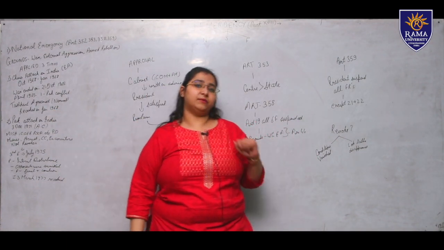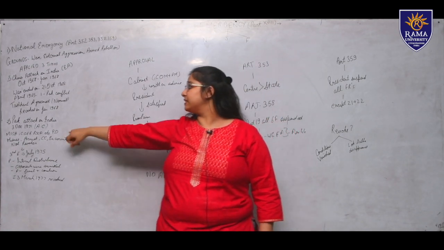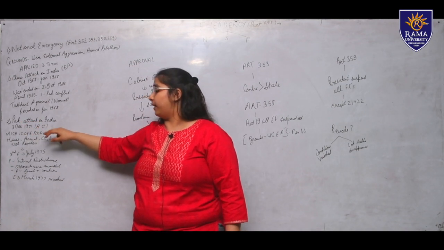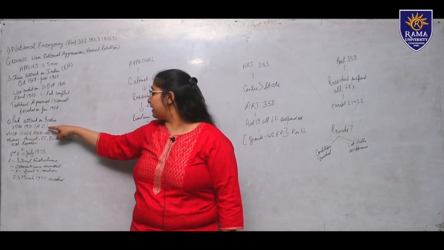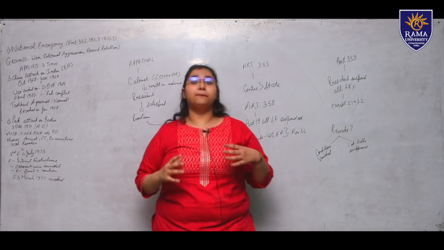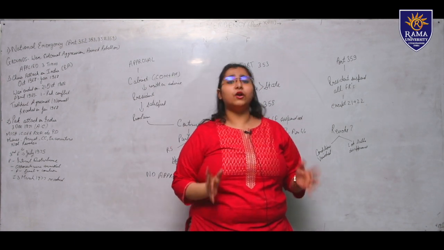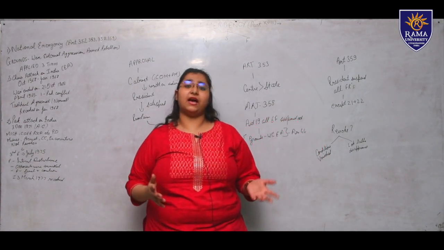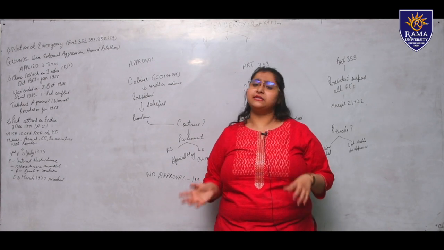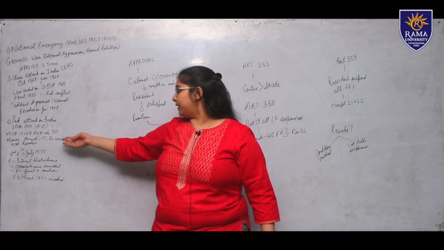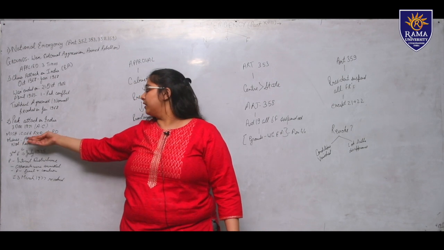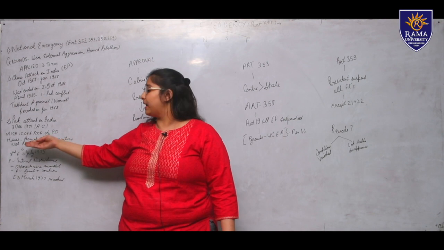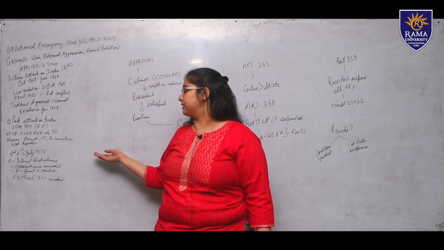Now the second time emergency came into picture was when Pakistan attacked India. That was 3rd December 1971, and the ground used was armed rebellion. Again many arrests were happening. MISA, COFEPOSA, all the preventive detention acts were used, and all the opponent leaders were arrested. There was a lot of misuse: arrests, custodial deaths, encounters, everything was happening in this period.